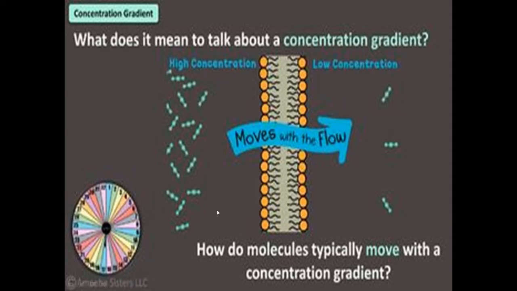This is the high concentration area and this is the low concentration area. So the molecules move from higher concentration to lower concentration. Diffusion and osmosis help in hydrating the cell and supplying nutrients and gases to the cell.